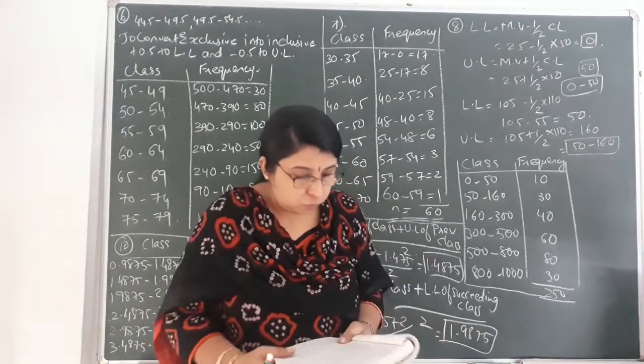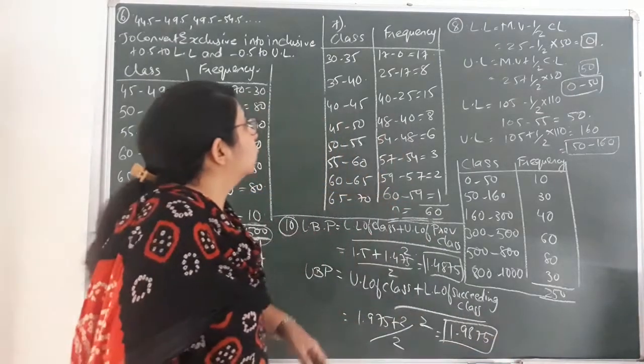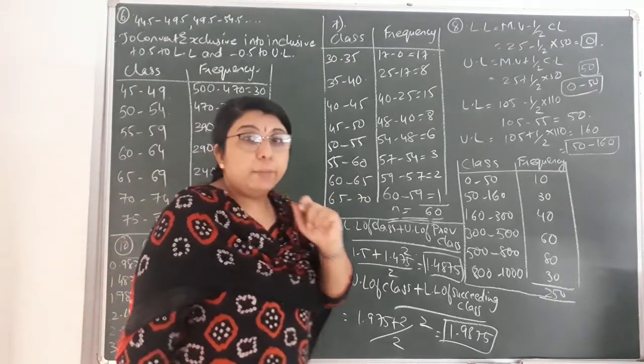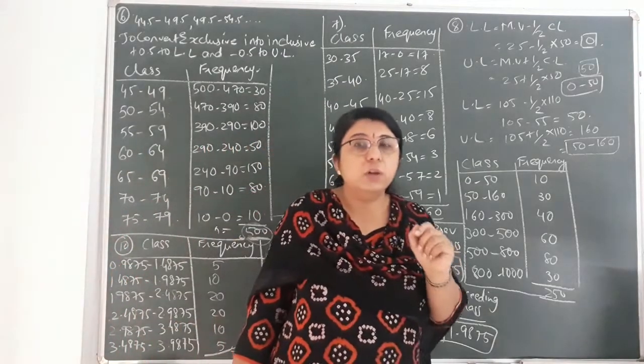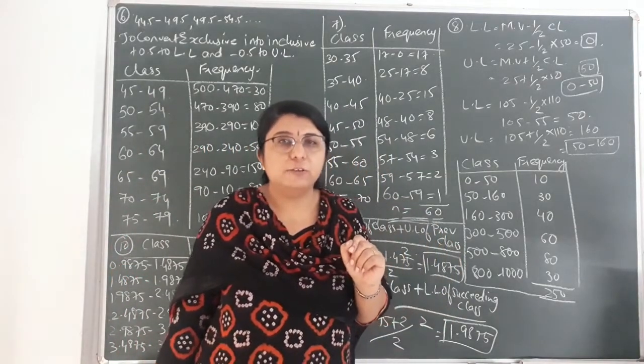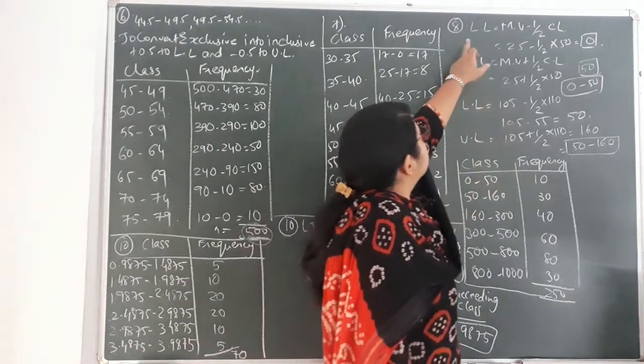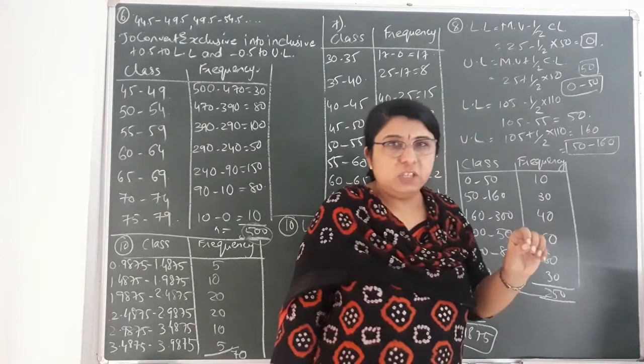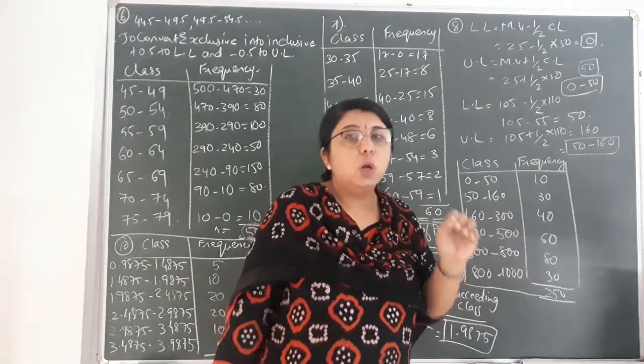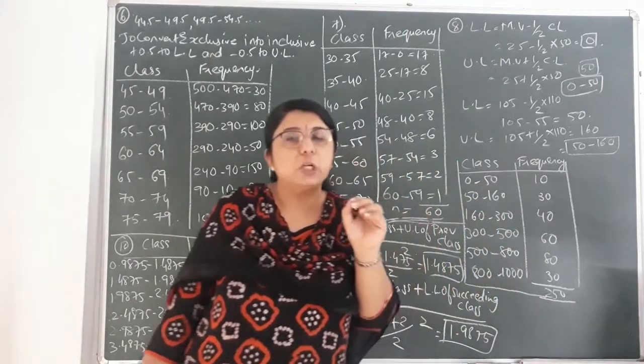Okay, so first of all, moving on to the calculation, you can see on the board I had already applied the formula. We have learned these two formulas in the previous video lecture, and you can refer to the textbook also, it has been mentioned in it. The mid value is given to you and you have to find the lower limit and upper limit of any particular class.